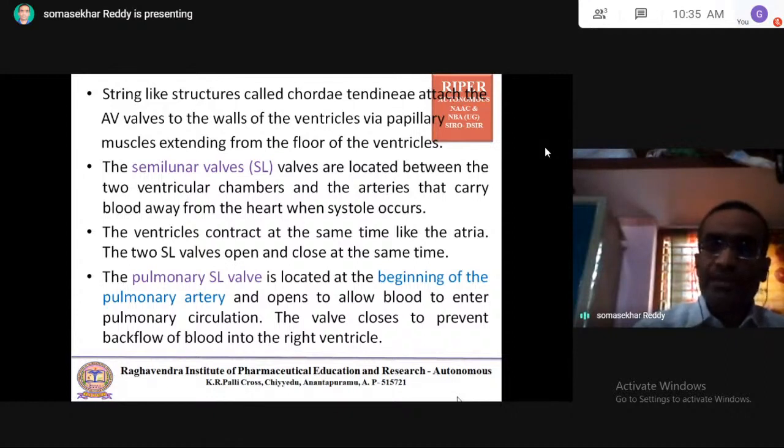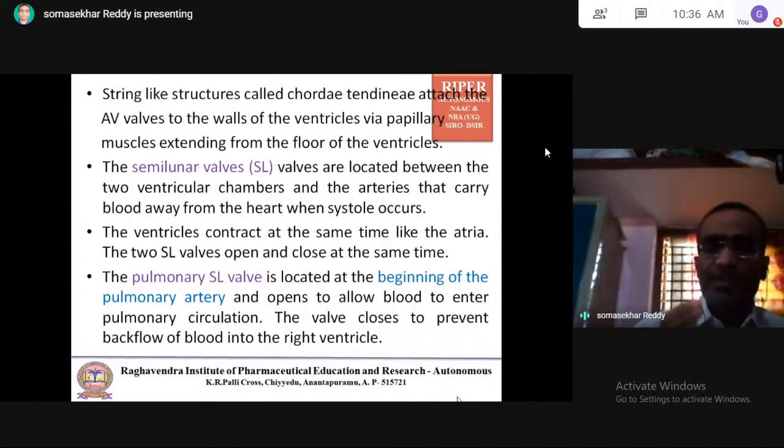So when the right ventricle is sending the blood to the lungs through the pulmonary arteries, these arteries have the pulmonary semilunar valves at their beginning, and these open and allow the blood to enter the pulmonary circulation. The valve closes to prevent backflow of the blood into the right ventricle.